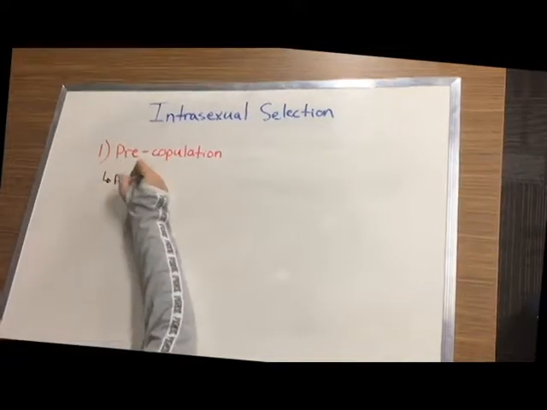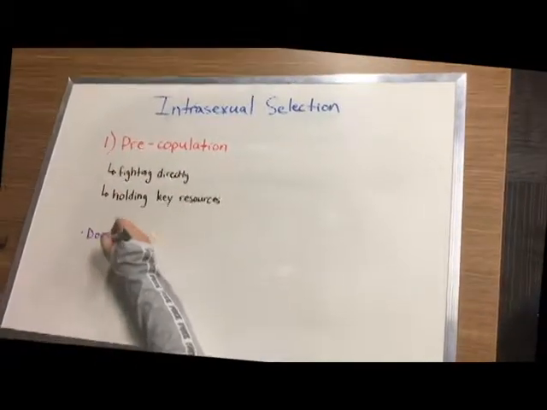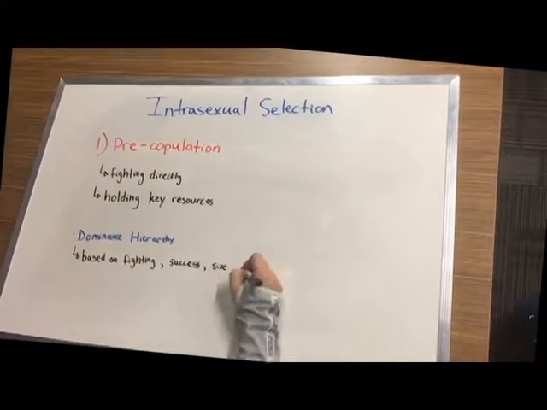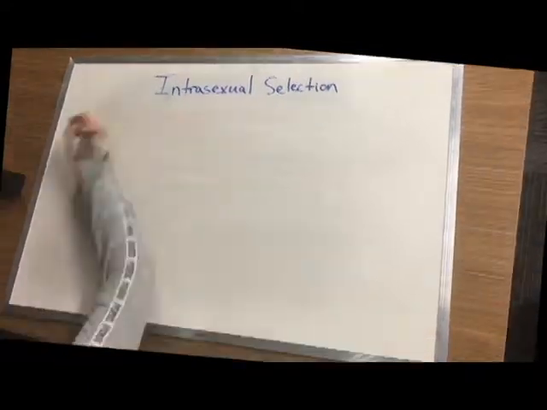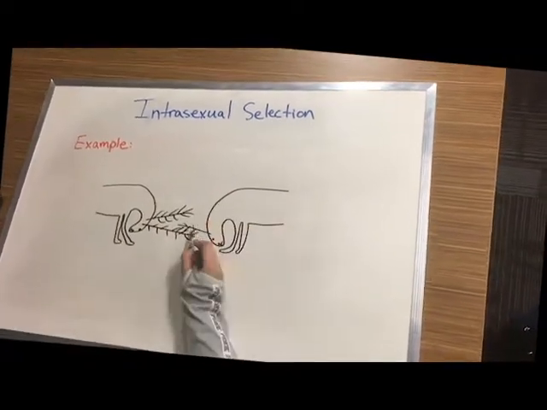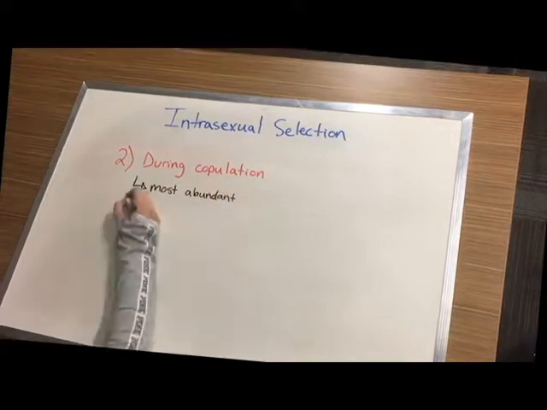Pre-copulation competition is usually accomplished by fighting each other directly or holding control over key resources. In stable groups, fights are less common because males are able to recognize a previous foe and avoid conflict. This is known as the dominance hierarchy. Males' rank is dependent on fighting success, age, size, and weight. Battles often end with one fatally wounded. A male's fighting success influences many components of its fitness. For example, deer and moose engage in battle by locking antlers to establish dominance and social rank amongst themselves.